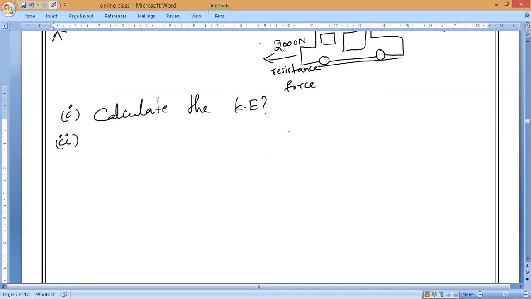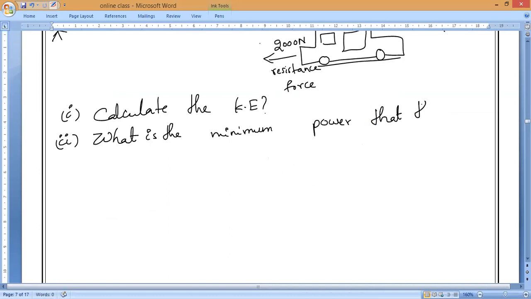Next, what is the minimum power that the car engine has to deliver to the wheels?